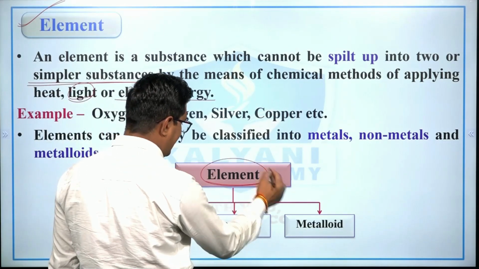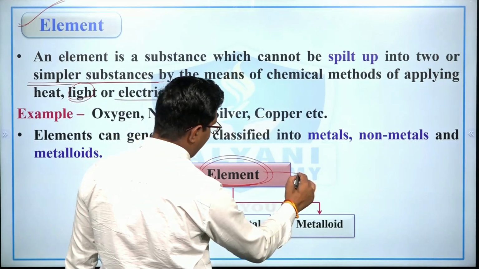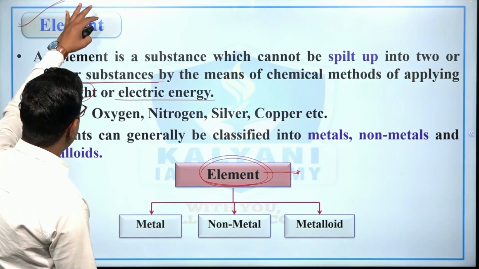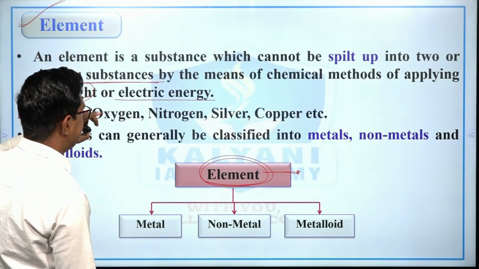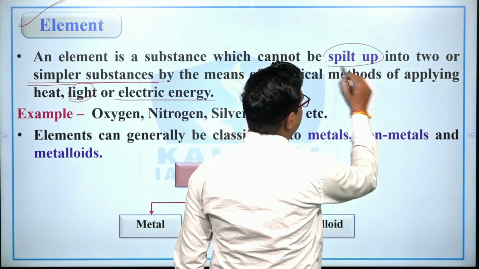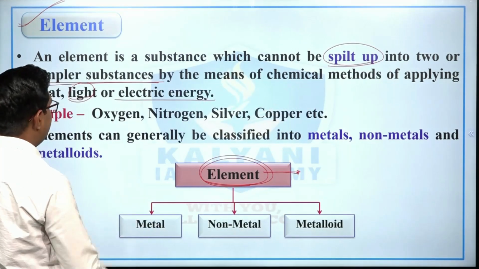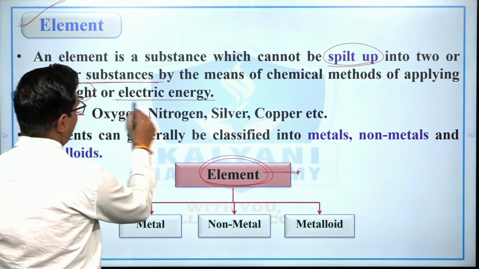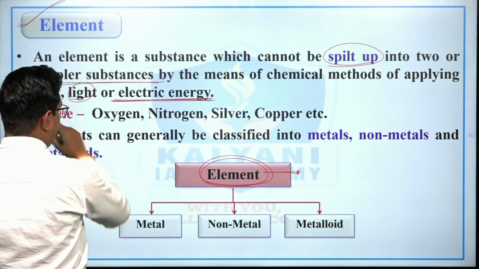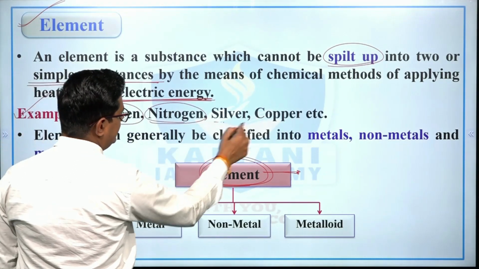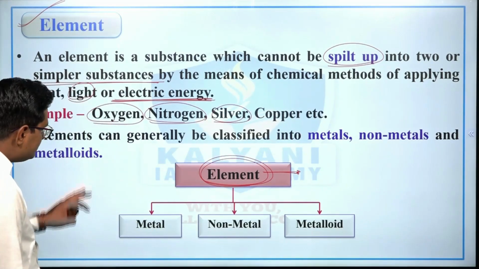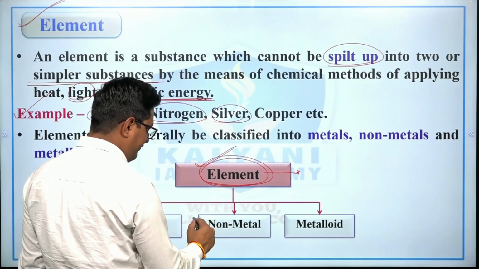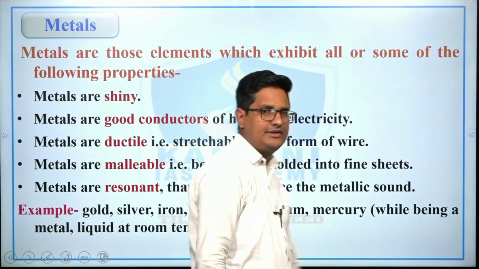तो जो एलिमेंट है वो प्योर सब्सटेंस का वह फॉर्म होता है जिसको हम फर्दर स्प्लिट नहीं कर सकते हैं, right? So simply we can say that an element is a substance which cannot be split up in two or simpler substances by the means of chemical methods of applying heat, light and electric energy, right? For an example, oxygen, nitrogen, silver and copper, right? Now element can be further divided in metal, non-metal and metalloid, right?